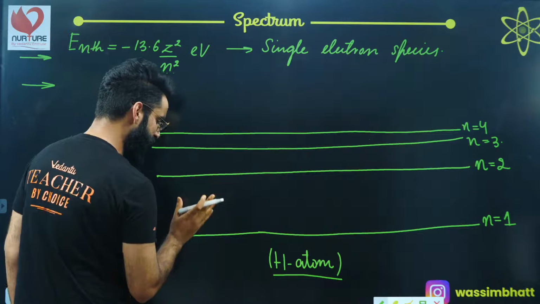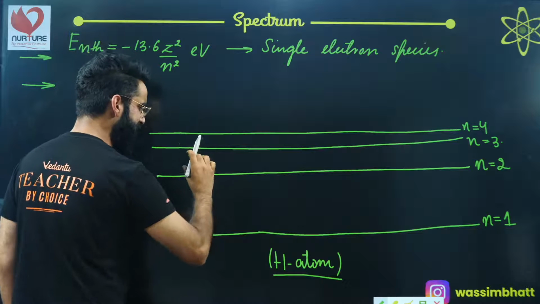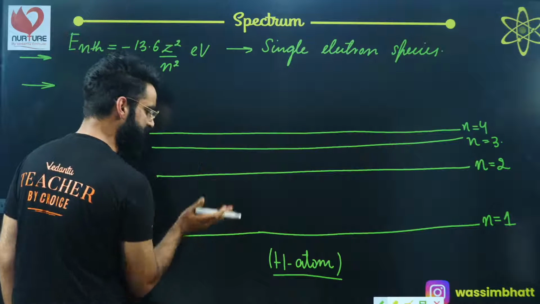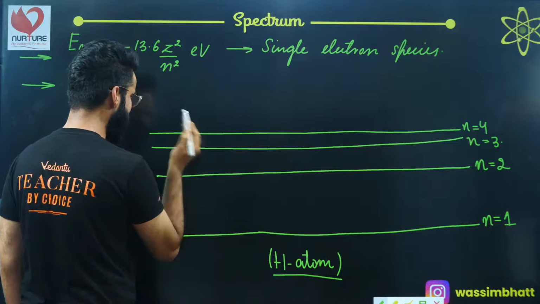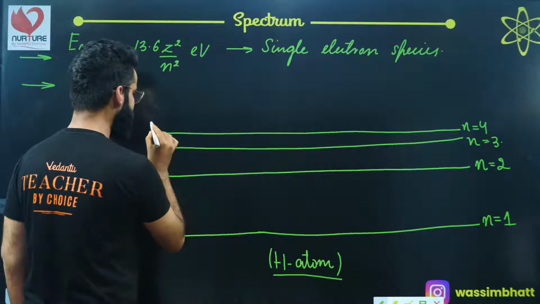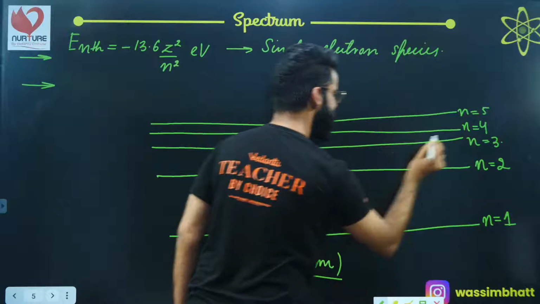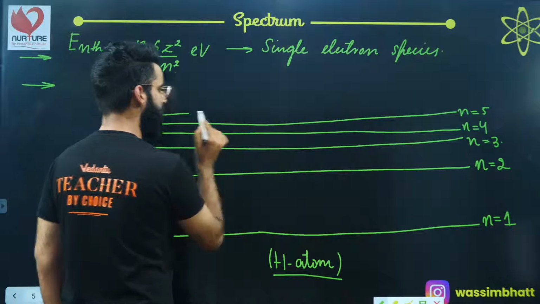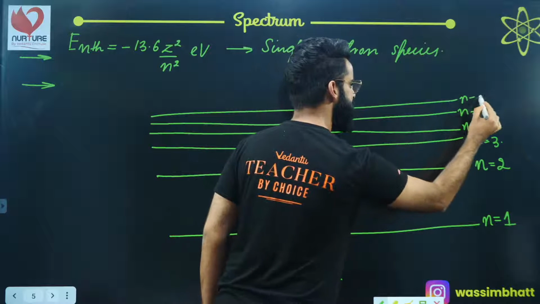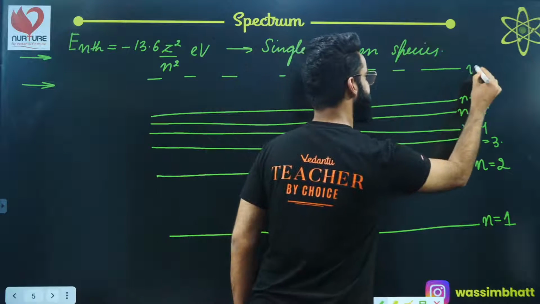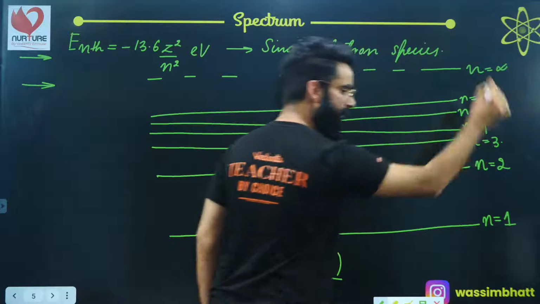And as I keep on going up, the difference in the energy gap will be coming closer. These shells will be coming closer as I move far from the nucleus, okay? That's something which I'll be telling you in some time. Let's say this is one more shell, which is n is equal to 5, and one more shell, which is n is equal to 6. And over here somewhere, there is n is equal to infinity.